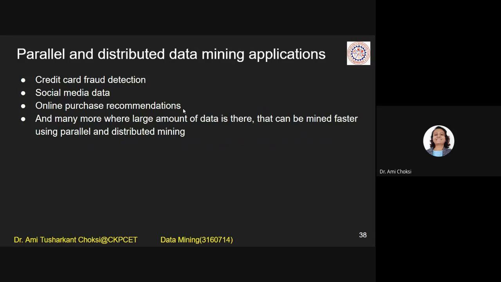If I am purchasing a particular type of data, like say I am purchasing particular brand dresses, then that will be recommended to me when new dresses of the same brand come to the market, right? I do not have to search for it, it will be recommended to me, right? Okay. And many more where a large amount of data is there, that can be mined faster using parallel and distributed mining.